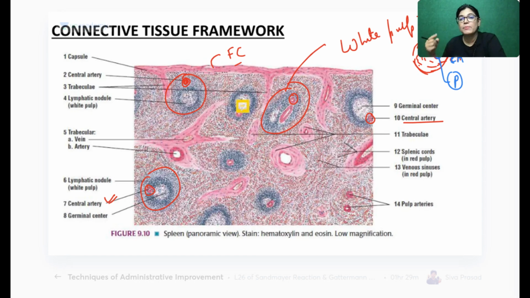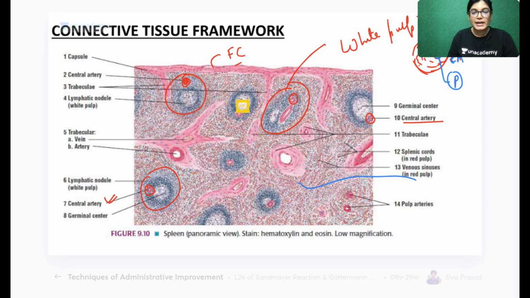Periphery. This is a key point for the identification of histological slide of spleen. The location of central artery is eccentric in white pulp. Have you understood the reason why central artery is eccentric in location? Yes, because it is pushed towards the periphery by the aggregation of lymphocytes.